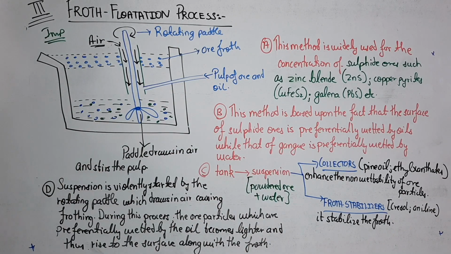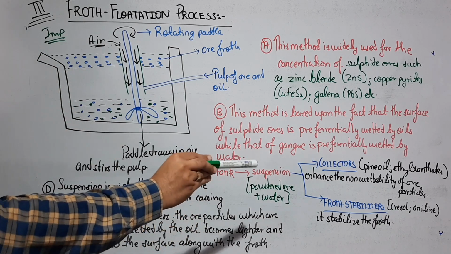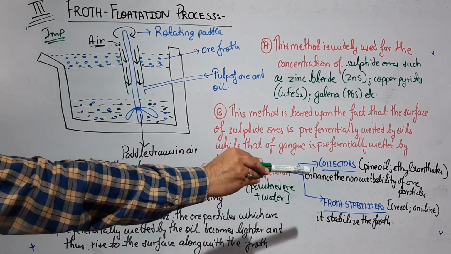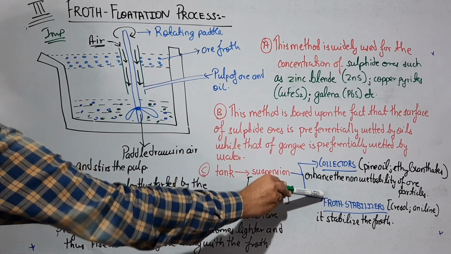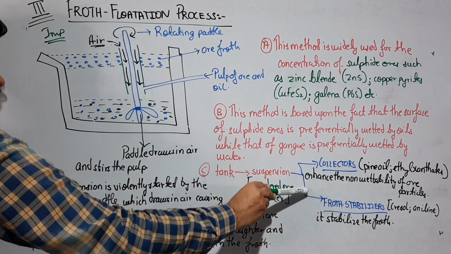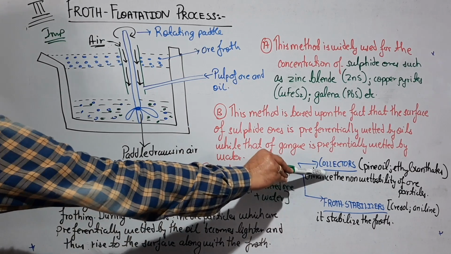Froth stabilizers are used to stabilize the froth. Examples are given over there, cresol and aniline. It is very important and has mainly been asked in competitive exams like JEE and NEET. And the collectors, pine oil and ethyl xanthates, enhance the non-wettability of the ore particles.